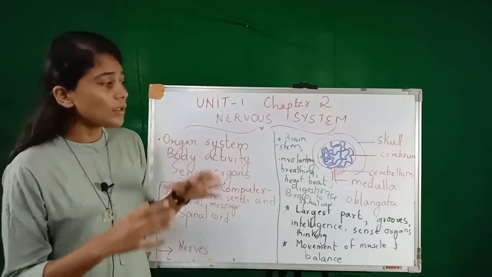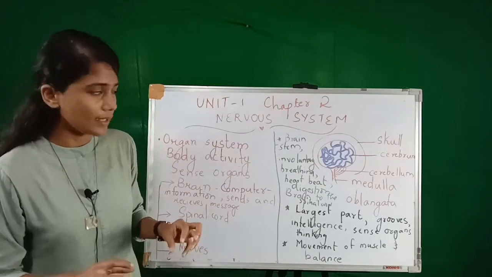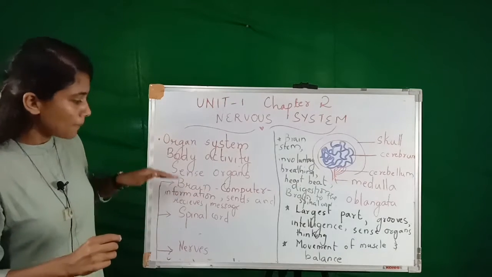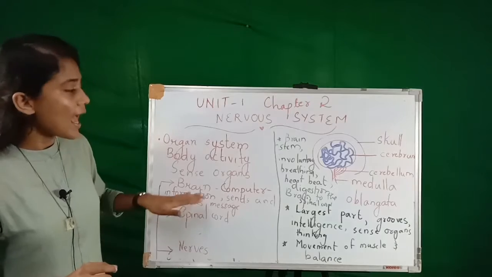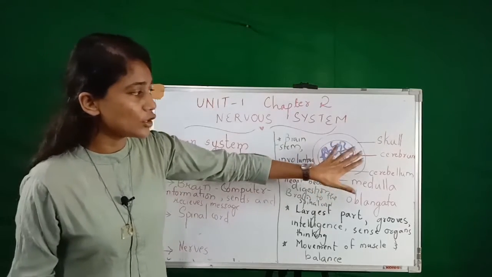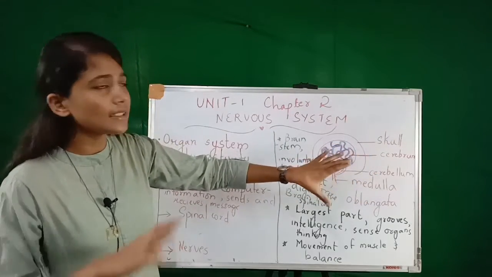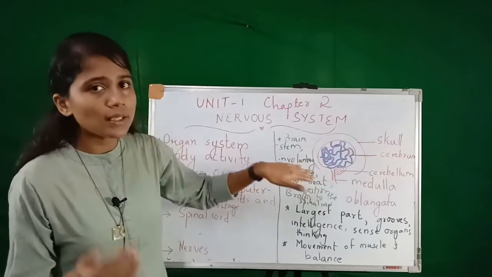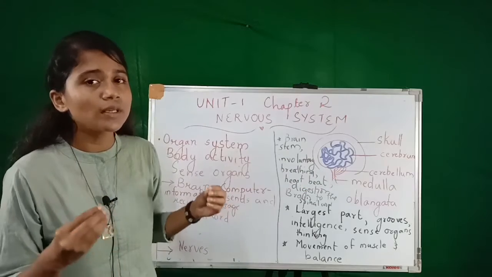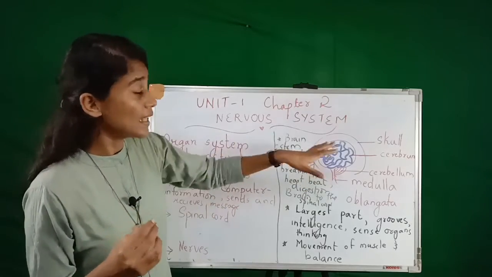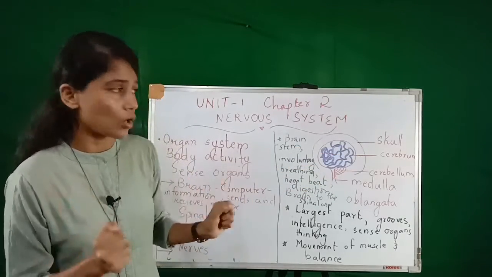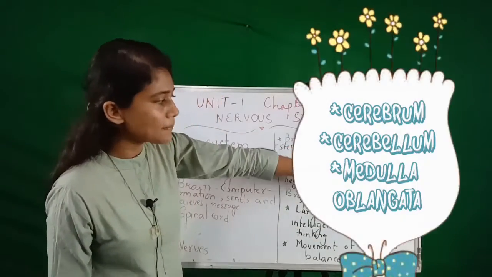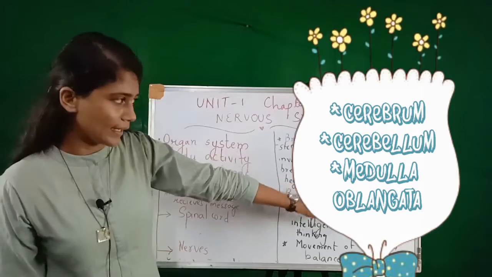Now we learn about three different parts of a brain. We have learned that the nervous system consists of three: brain, spinal cord and nerves, and the brain is again divided into three portions. Before that, the brain is covered with a bone called the skull, and in between the brain and the skull there is a fluid that protects it from shock. Now the brain is divided into three portions: cerebrum, cerebellum and medulla oblongata.